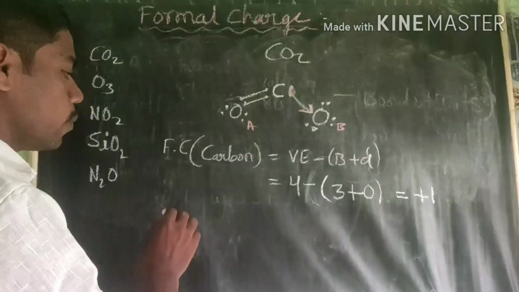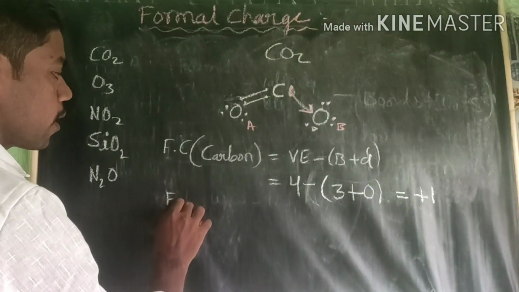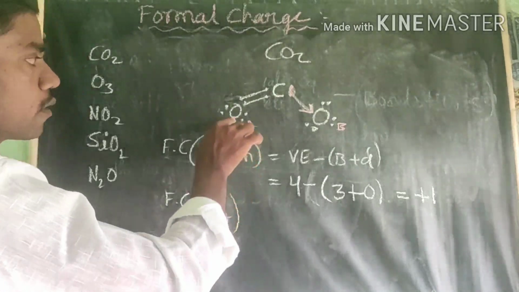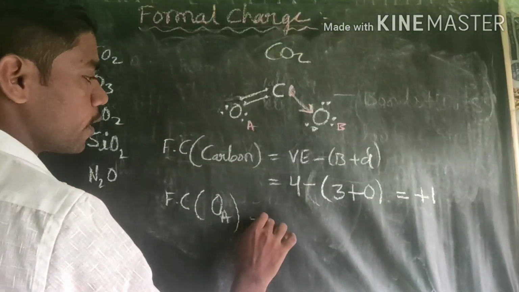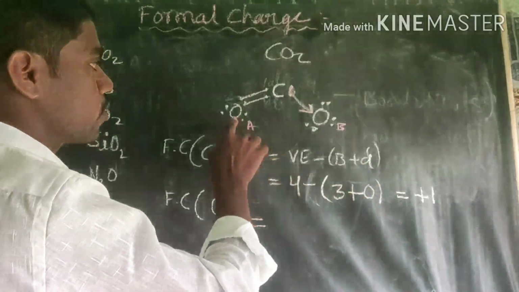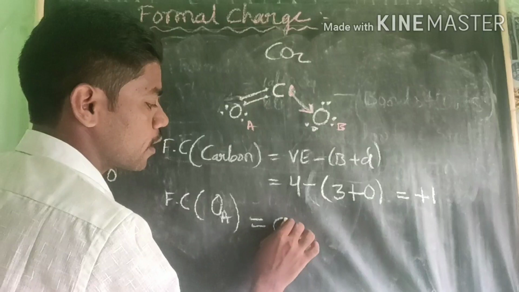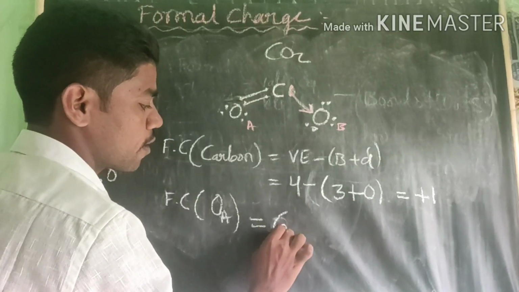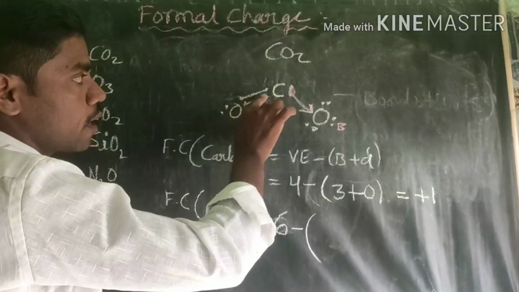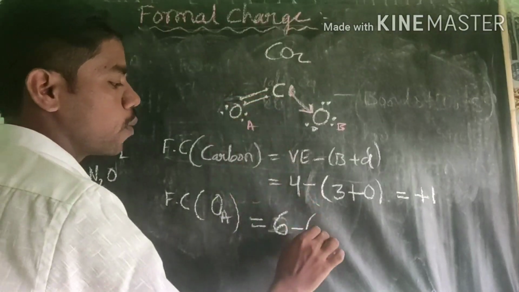Therefore plus 1. Next, we go for the formal charge on oxygen A. Same formula: valence electron minus bonds plus dots. What is the valence electron of oxygen? We know that oxygen valence electron is 6, minus bonds. How many bonds around this oxygen? 2 bonds.